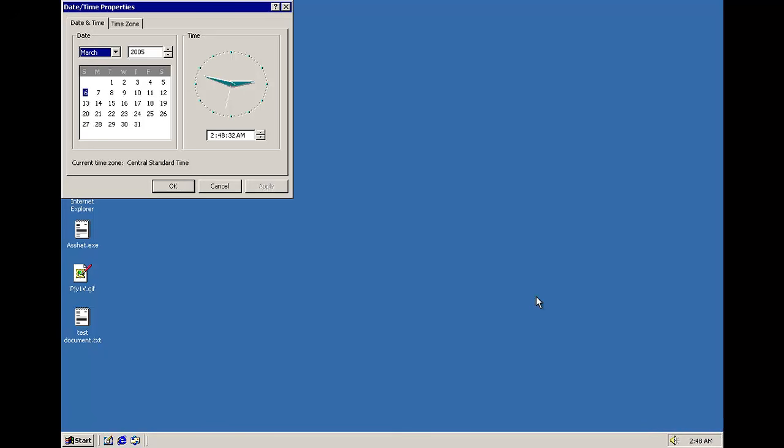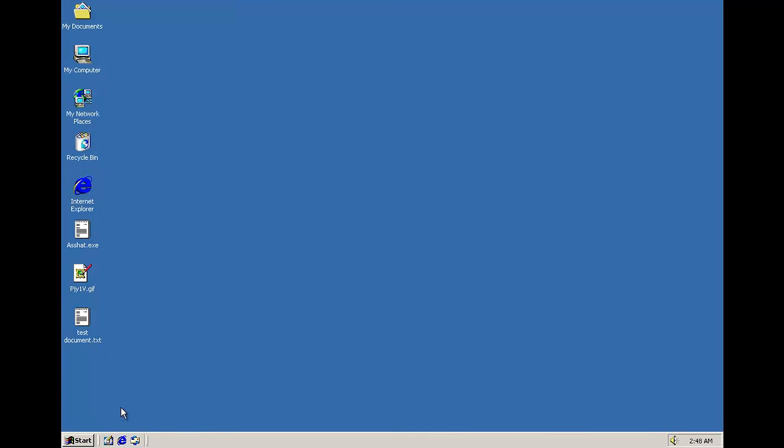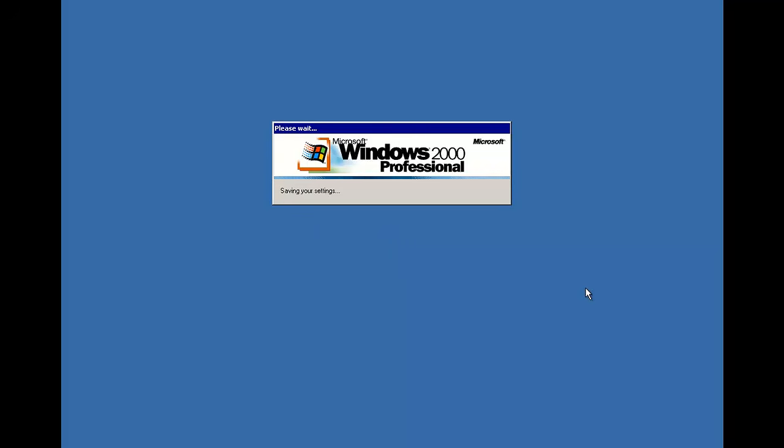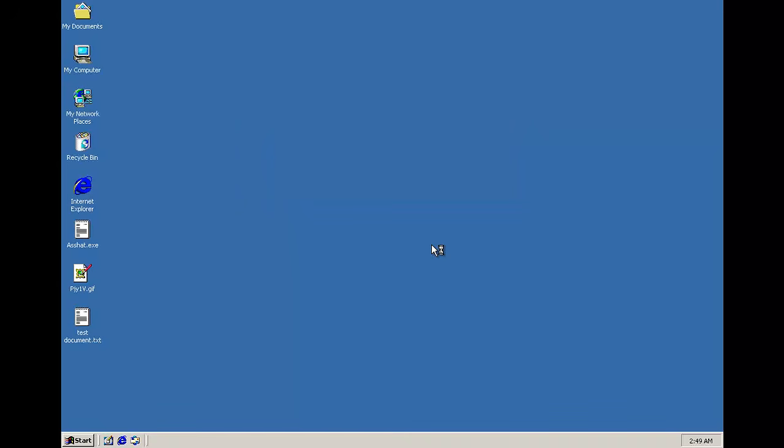So we'll take a look at the first of its payloads, which triggers on the first of every month upon booting up. Go ahead and restart here, boot up into the operating system and take a look at what it does. Alright, just about to load up into Windows here. So here is a fake error message that Bacros puts up whenever you boot. MS-DOS drive IO error 103 means nothing at all, just fake.